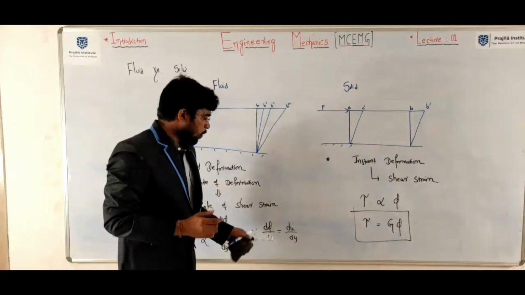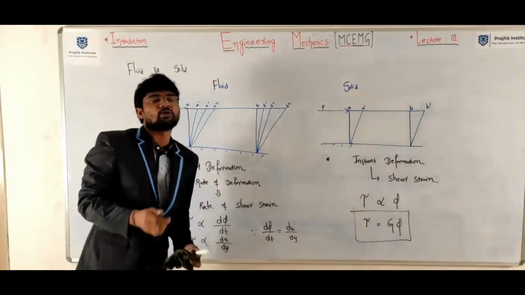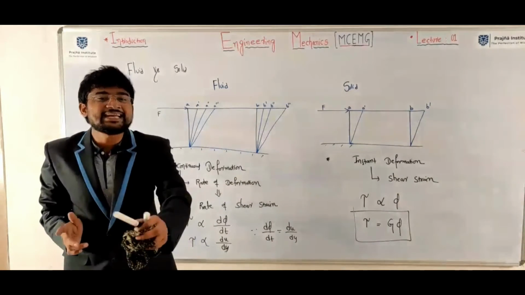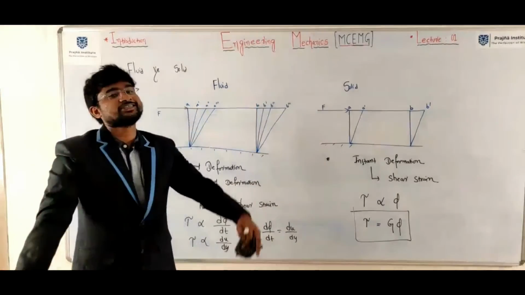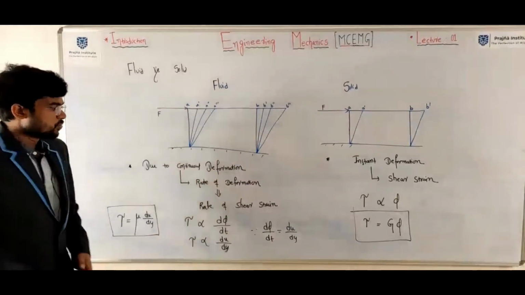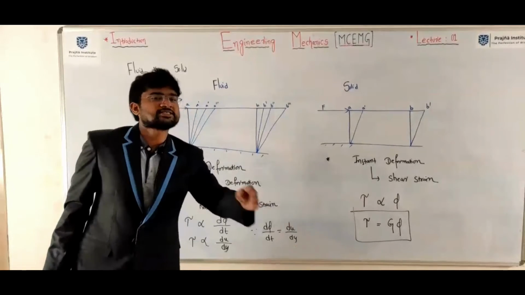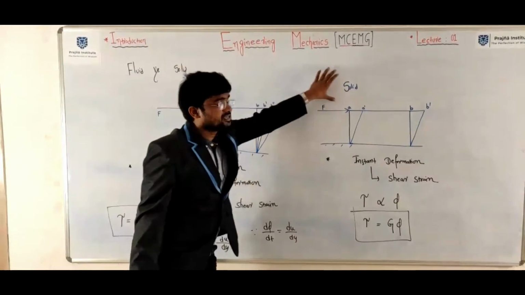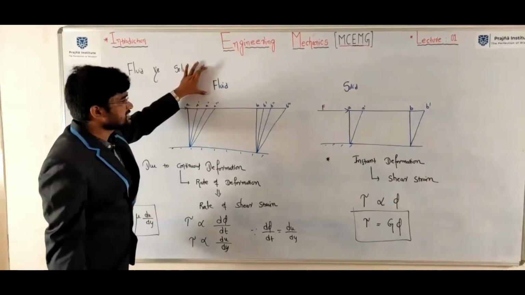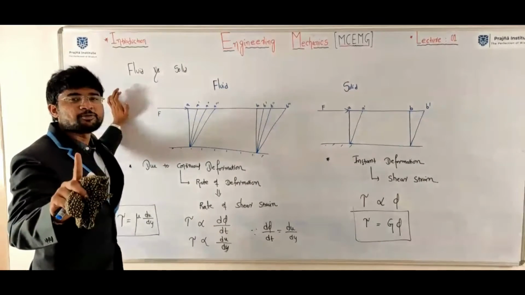Clear? Why rate of shear strain equals velocity gradient, we can discuss in fluid mechanics course, viscosity topic. Here, fluid versus solid. First, the definition is very important.